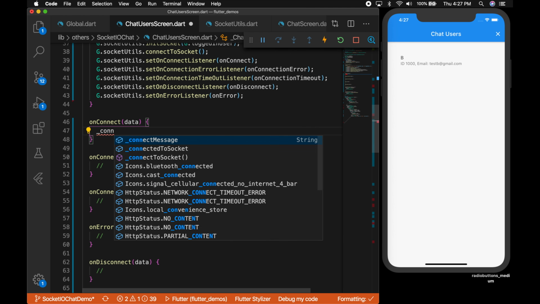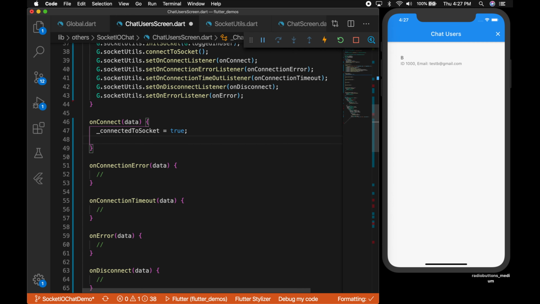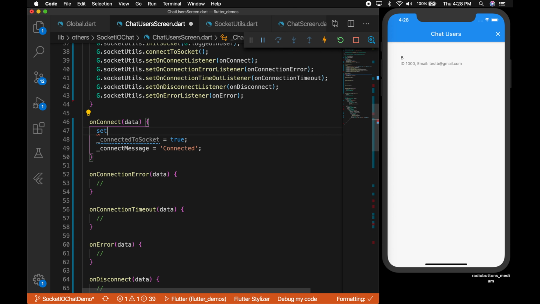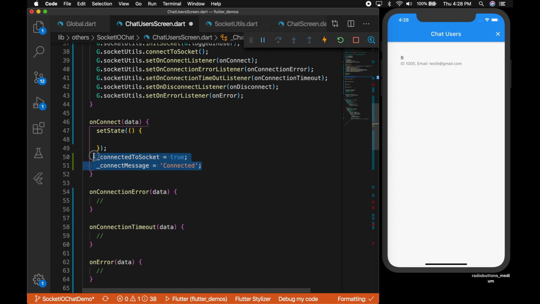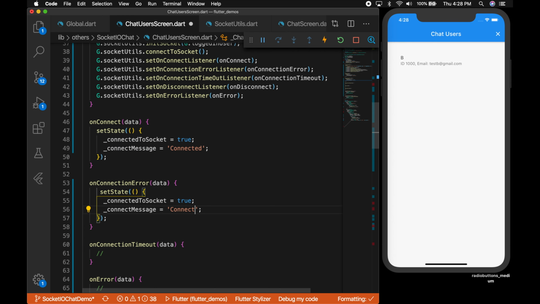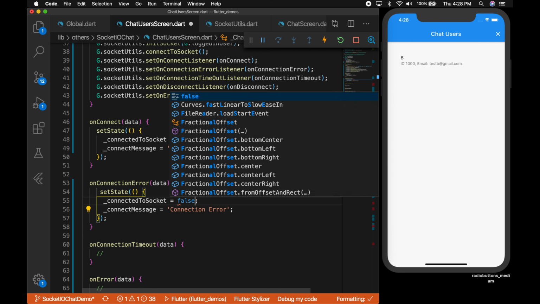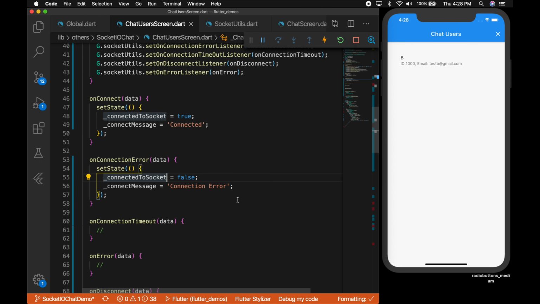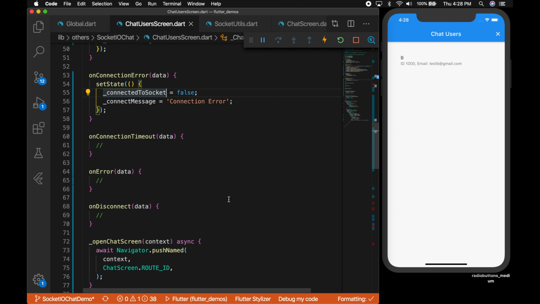Now let's go to the onConnect method, and when the socket is actually connected, we will set the connected to socket variable to true and message to connected. Okay, and when there is some connection error, we will say connection error and connected to socket to false.